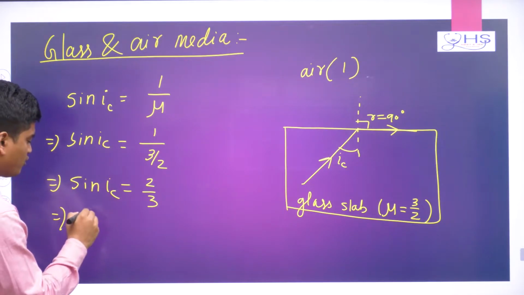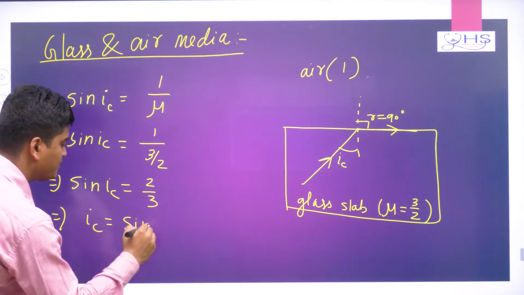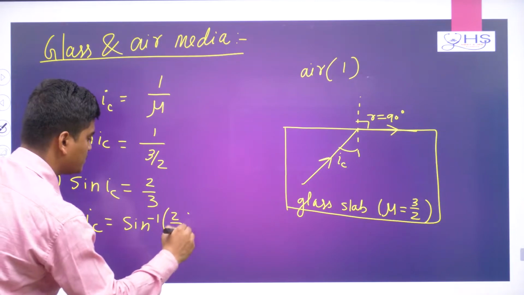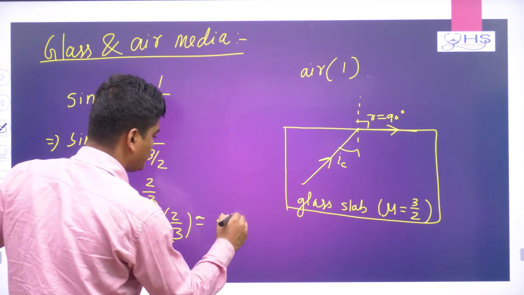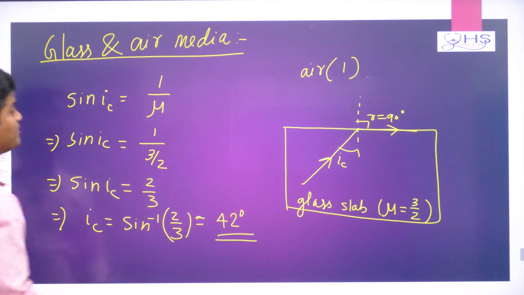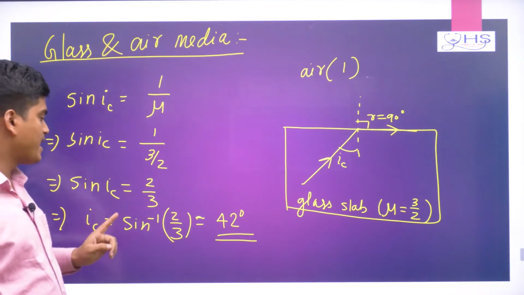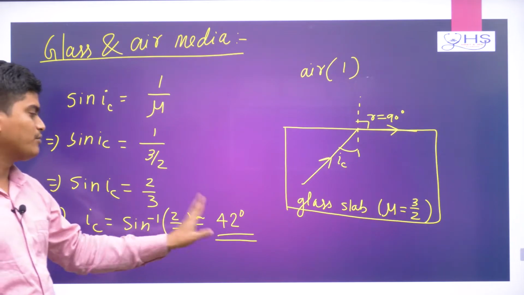Now from here, if I want to find the critical angle, it will be sin inverse 2 by 3, which is nearly equal to 42 degrees. So remember, for a glass-air media, the critical angle value is coming around 42 degrees.